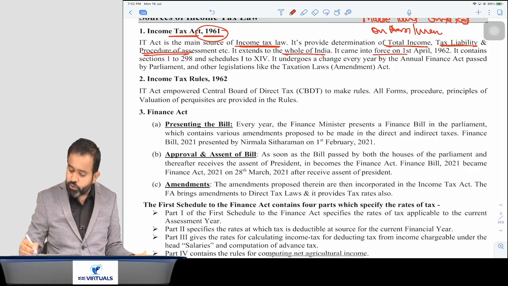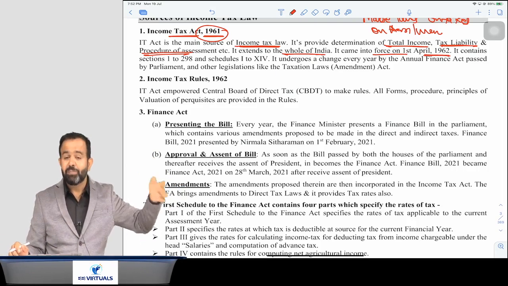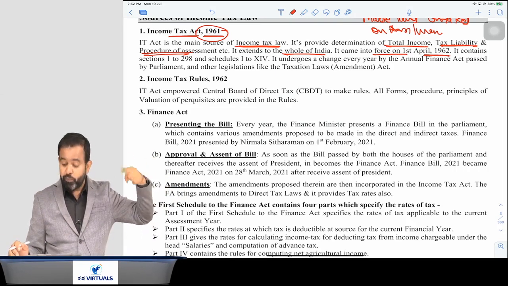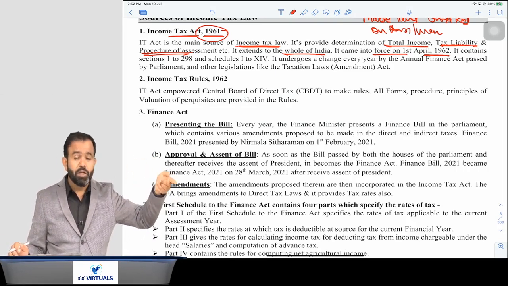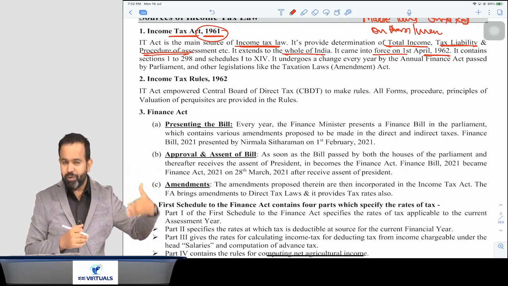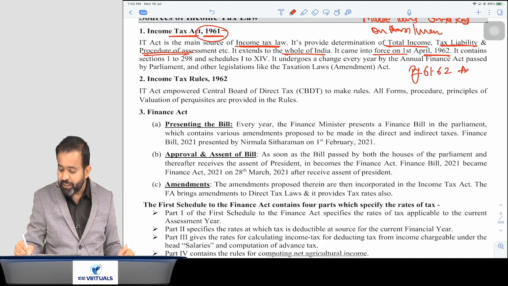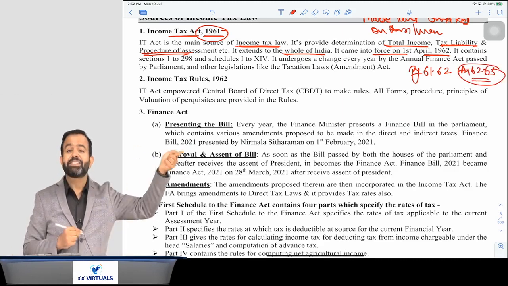It came into force on the 1st April 1962. Basically, it is known as Income Tax Act 1961, but it is effective from 1st April 1962 because always income tax is charged in assessment year. So previous year was like 61-62, but assessment year was 62-63. So it is applicable from assessment year 62-63.